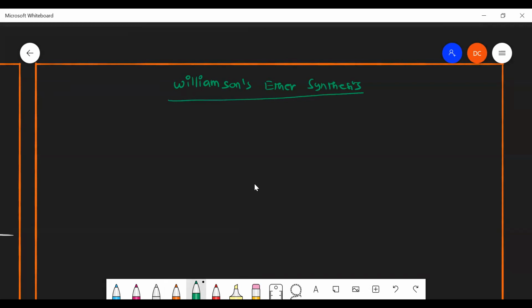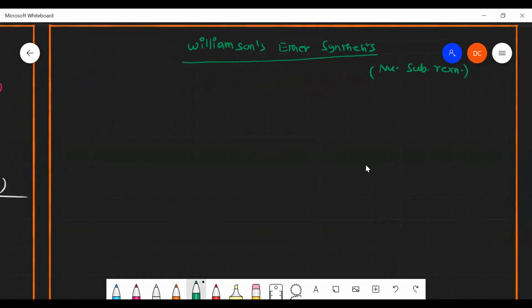So what do you mean by Williamson ether synthesis? It is a kind of nucleophilic substitution reaction. Here we can prepare both symmetrical and unsymmetrical ethers.